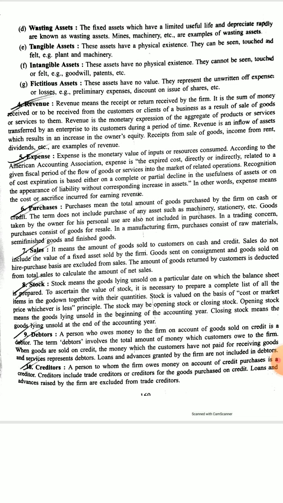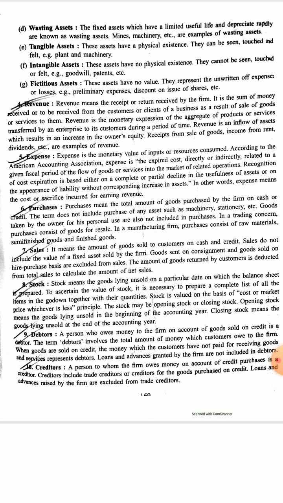Again, sales means the amount of goods sold to customers on cash and credit. Only goods are involved in sales. Again, stock means the goods lying unsold on the particular date on which the balance sheet is prepared. We follow the conservative principle in valuing stock: market price or cost price, whichever is lower, we evaluate stock on that basis.